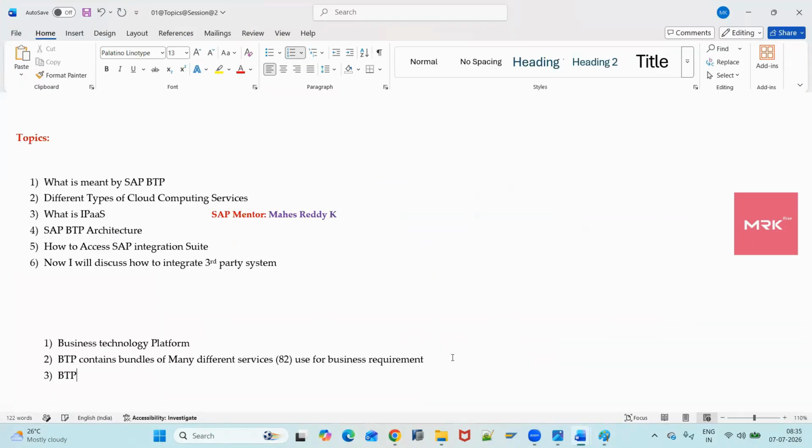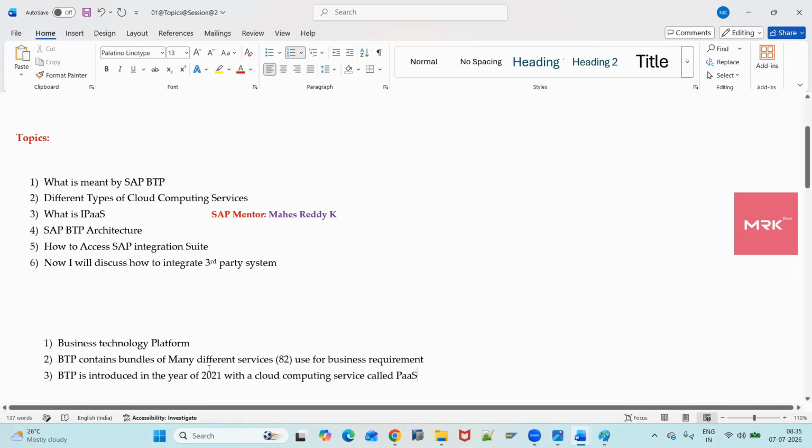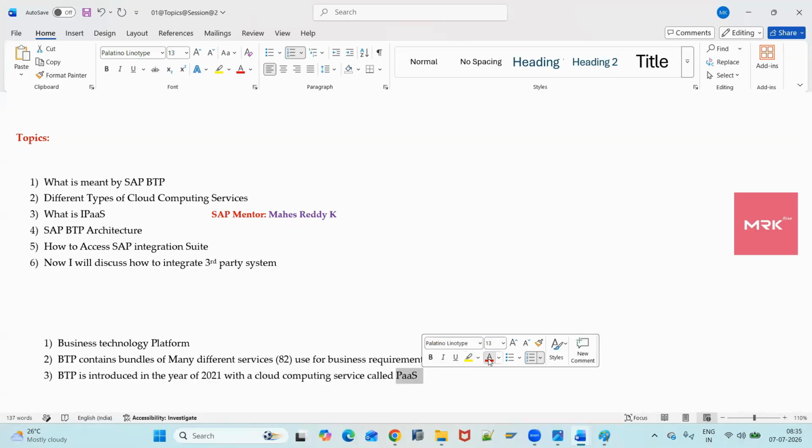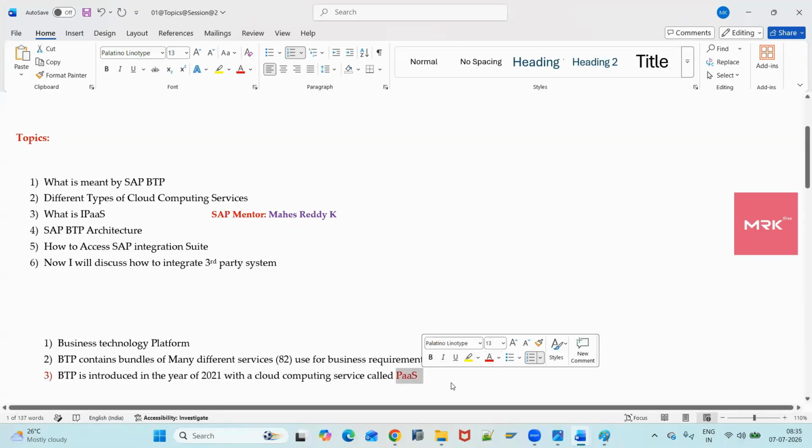And this BTP was introduced in the year 2021 with a cloud computing service called PaaS. SAP BTP was introduced in 2021 with a cloud computing service called PaaS. PaaS means platform as a service.